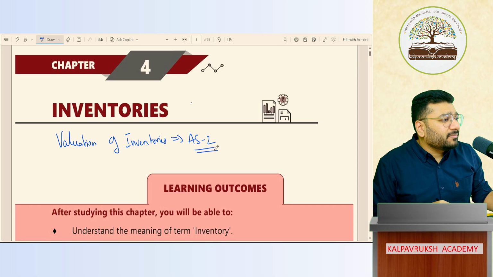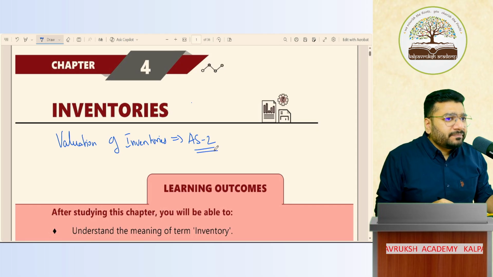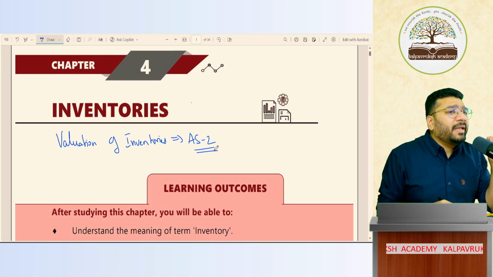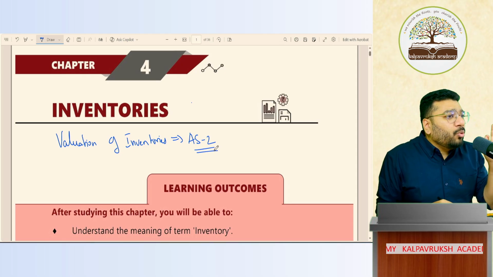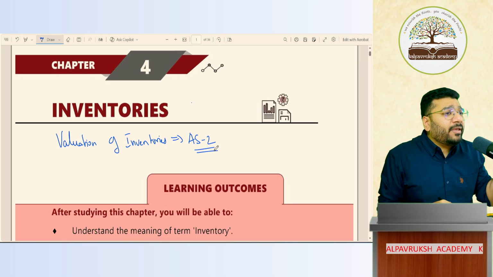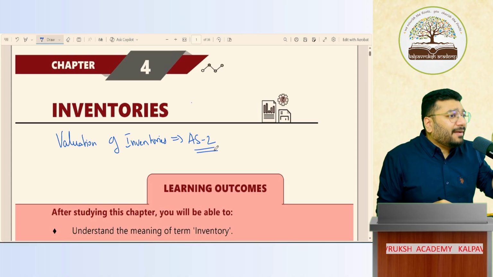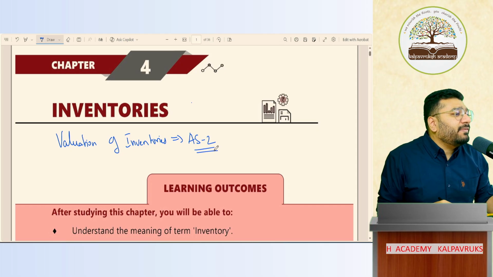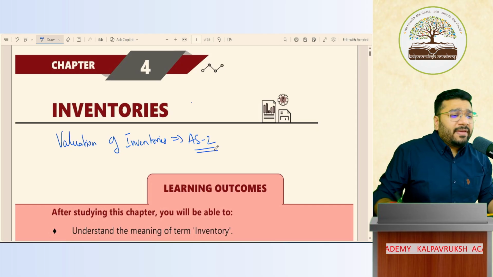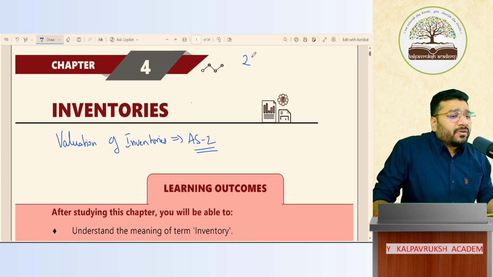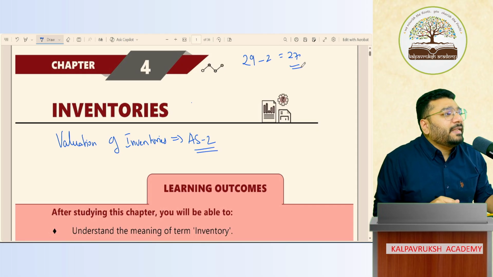What is accounting standard? In detail, we'll discuss in chapter 1. But to tell in one single line, accounting standard is nothing but a rule book which lays down the accounting rules and regulations. In what way you're supposed to do accounting, that in depth is discussed in each and every accounting standard. So in total, we have how many accounting standards, people? 29 accounting standards, of which 2 are deleted. Withdrawn is the right word. And we have at present 27 accounting standards.